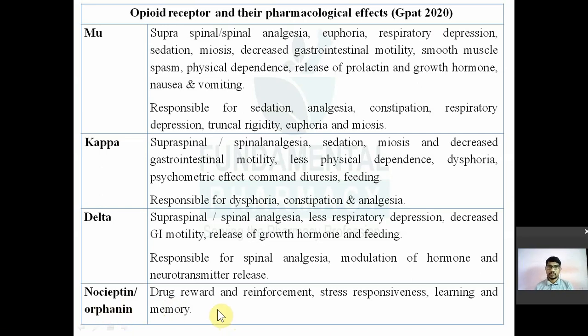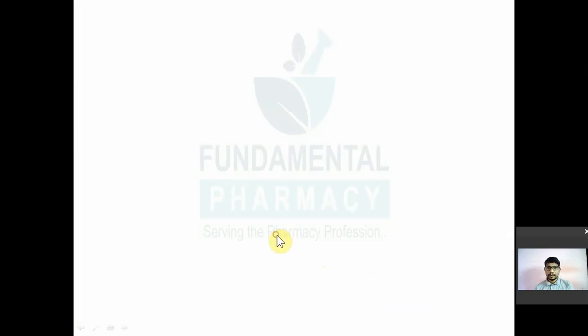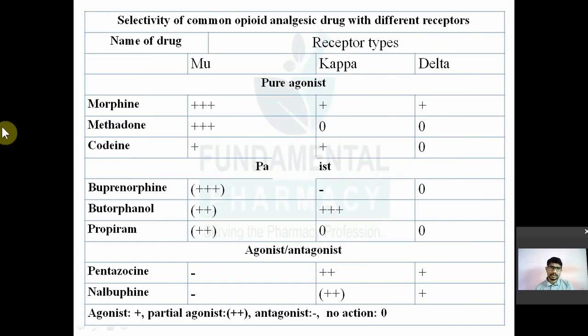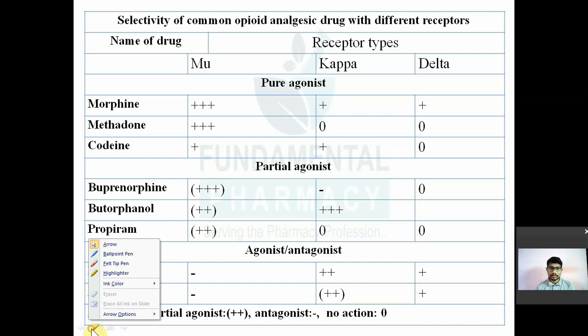So the dependence is because of this nociceptin or orphanin receptor. Stress responsiveness, learning and memory. So these are the opioid receptors. Remember. Next are examples of drugs which interact with these receptors: the selectivity of common opioid analgesic drugs with different receptors.